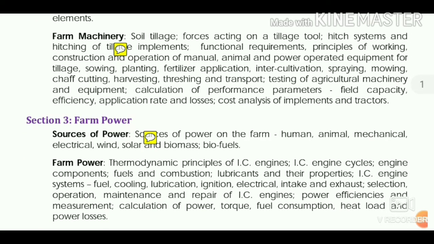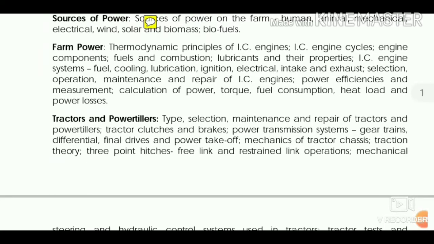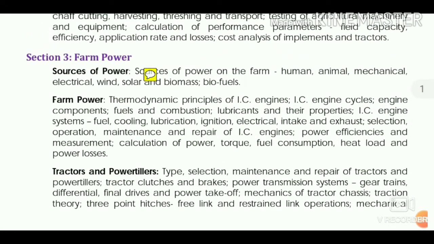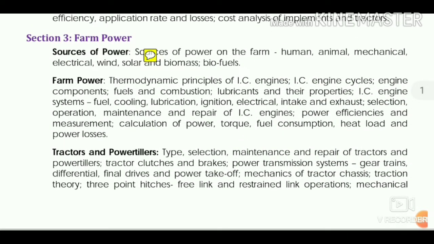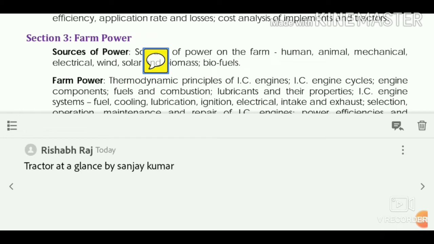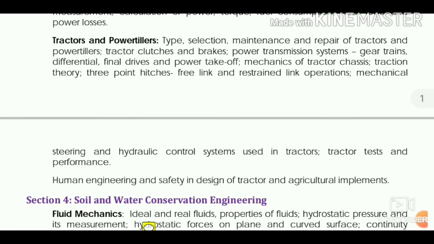Now coming to farm power. There are 4 topics in farm power: sources of farm power, tractor and power tillers. For this complete portion, you should follow one and only one book, that is Tractor at a Glance by Sanjay Kumar. That is sufficient. It is a very good book and no other book can compare with it. That much of the best material is provided in it, so you should read that book thoroughly.